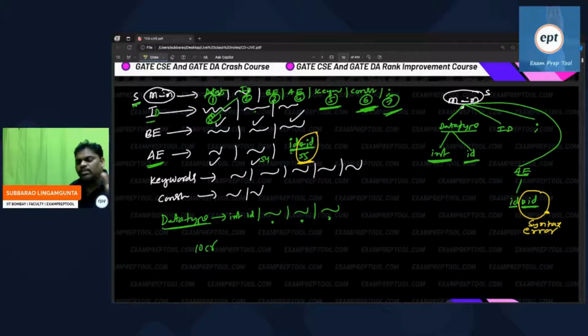So remember everyone: the lexical analyzer will give tokens, and the parser will create the parse tree. Creating the parse tree means you have to take productions one by one. You don't know which production to take; according to the program, you take tokens. The lexical analyzer gives a token, and according to the token you take a production. Every production is nothing but a rule. According to this rule, the next one should be star ID, but the program says the next token is ID. The rule says the next token is star. There is a mismatch, so this is called a syntax error.